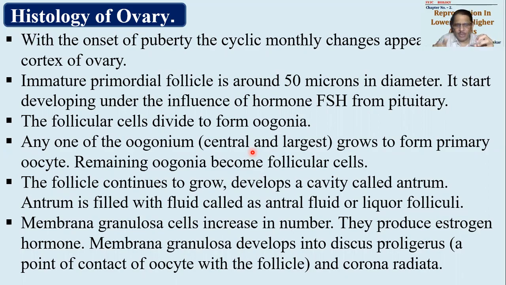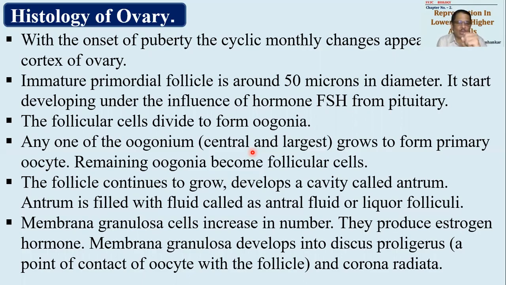तो बाकी सब जगह पे प्राइमरी oocyte जो है और follicular cells जो है वो अलग अलग हो जाएंगे, सेपरेट हो जाएंगे. But this is a point, remember discus proligerus is a point, MCQ का question, where primary oocyte is connected to the follicle yet, and between this there is a space available. That space is called as antrum or antral space.